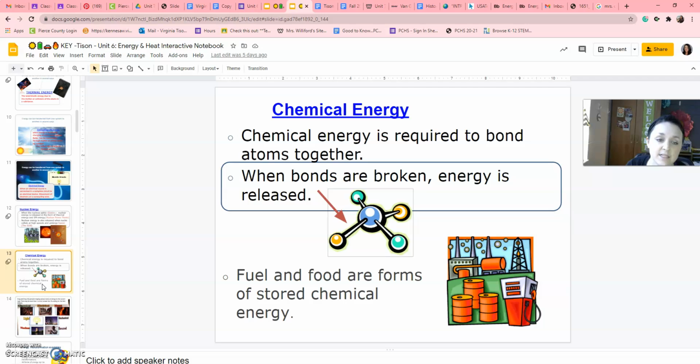And then lastly, chemical energy. Chemical energy comes from things like gasoline, or you get chemical energy from food, when bonds are stored together and then broken down. So you know when you eat the food, it's all one atom together, and then your body starts breaking it down. So fuel, when you put it in your car, it's all one type of atom. But once the heat gets involved in your car, it starts breaking it down.